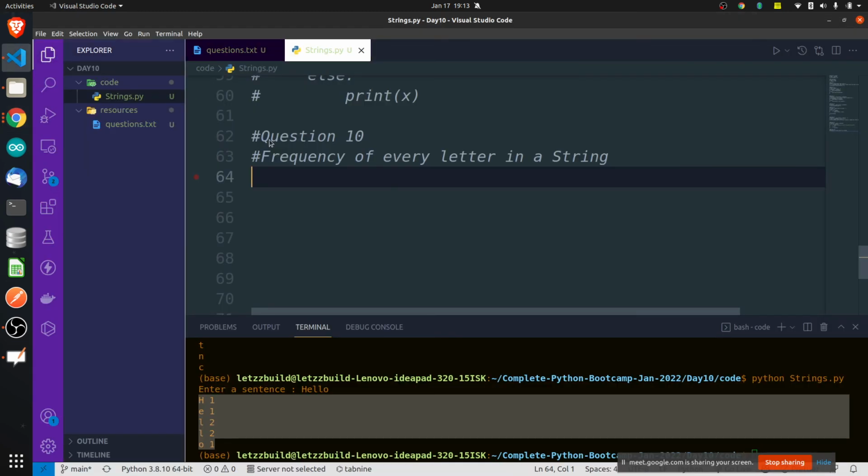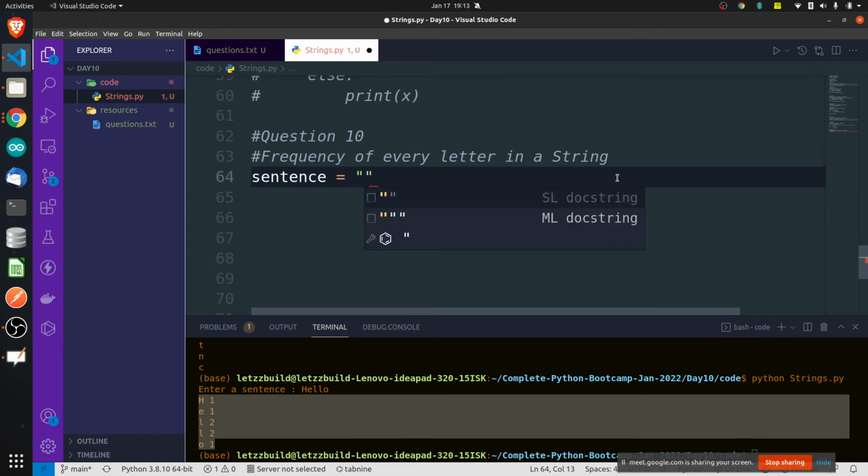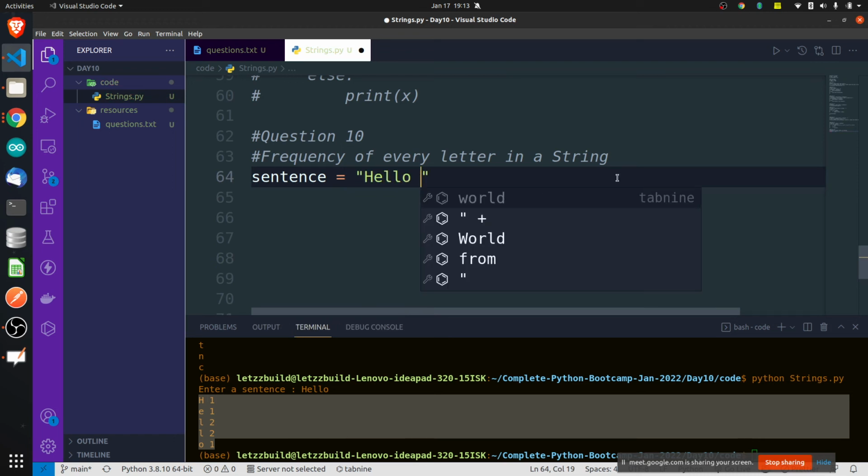Fine. How do we calculate the frequency of the elements? Iterate. Let's take a sentence. I don't want to input a sentence right now. I just want to say, hello, this is me. Okay, this is the sentence. I want to find the frequency of every letter.